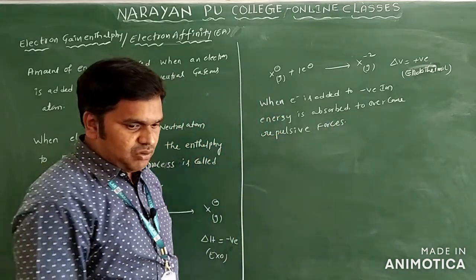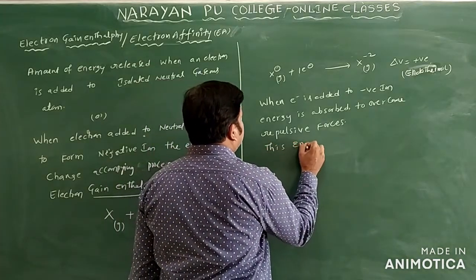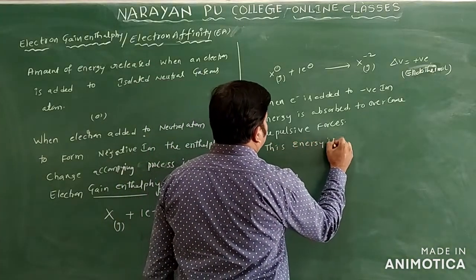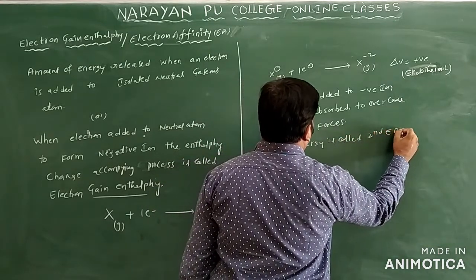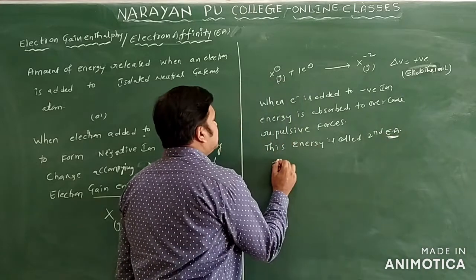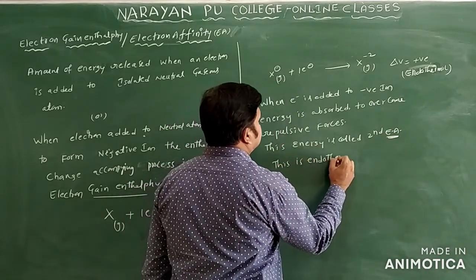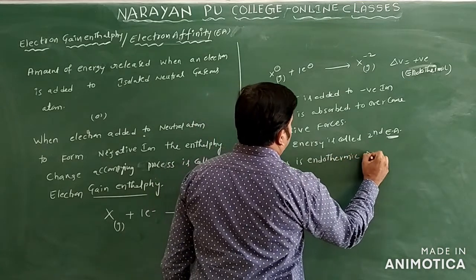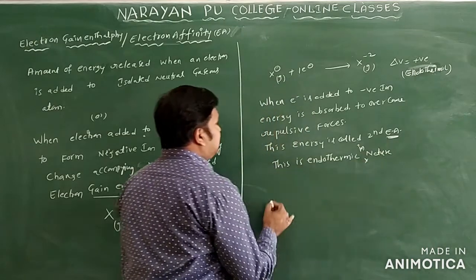So this energy we are calling the second electron affinity. This is called the second electron affinity only. So this is endothermic in nature. Let us take an example here.